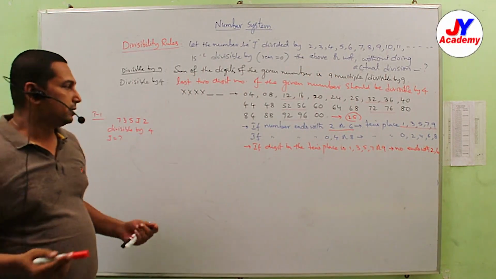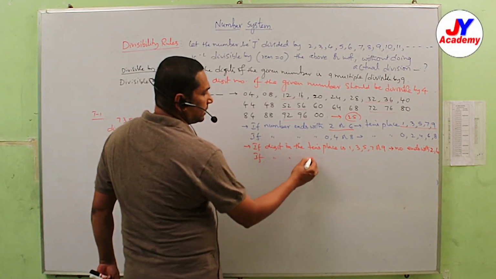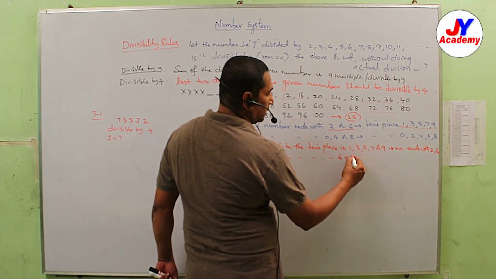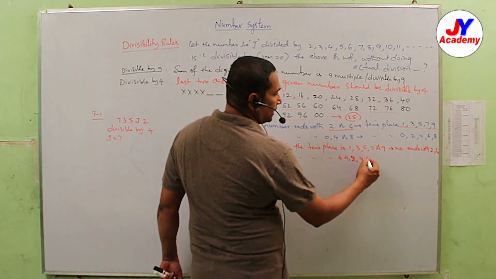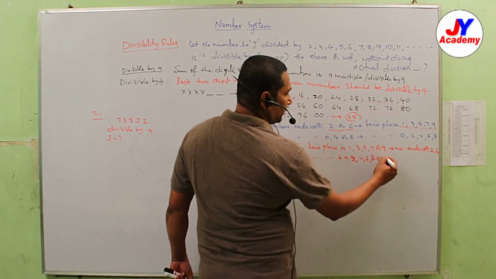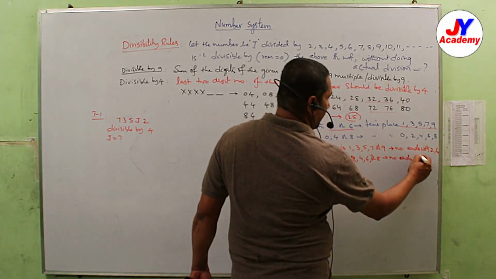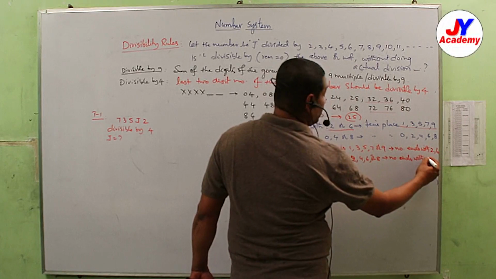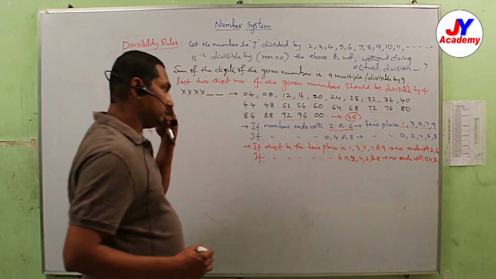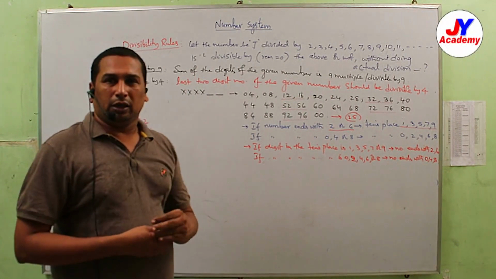Same as, if the digit in the tens place is 0, 2, 4, 6 or 8, the number ends with, tell me, 0, 4, 8.